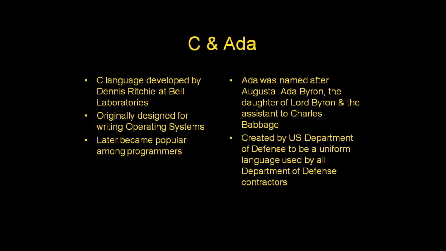C. The C language was developed by Dennis Ritchie at Bell Laboratories. Originally designed for writing operating systems, it later became popular among programmers. C is also called a procedure oriented language. C follows a top-down approach.